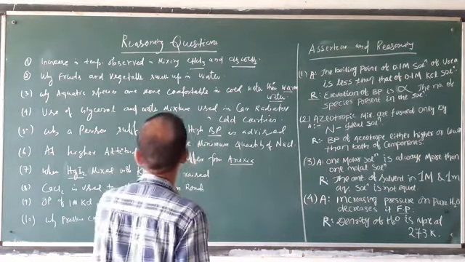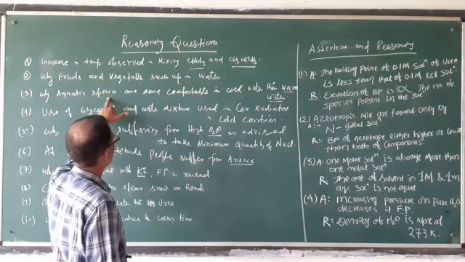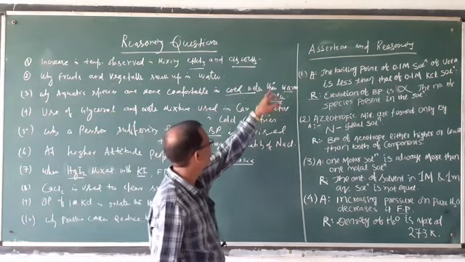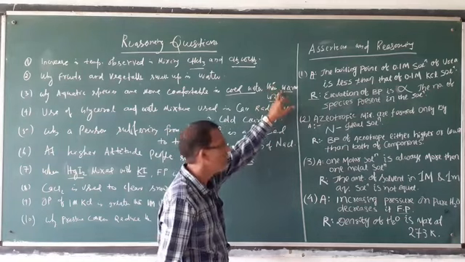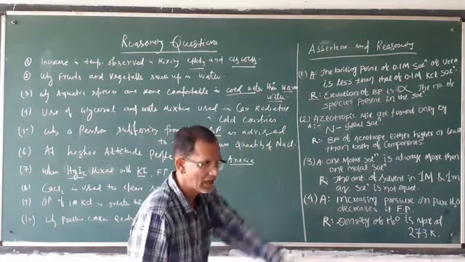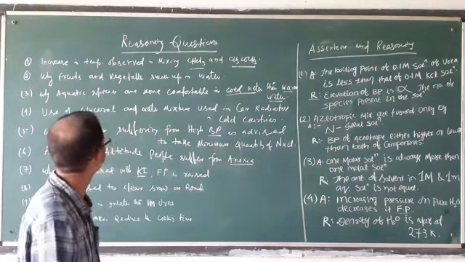That's why aquatic species are more comfortable in cold water than warm water, because warm water contains less oxygen according to Henry's law.